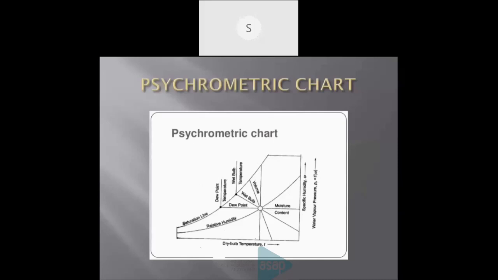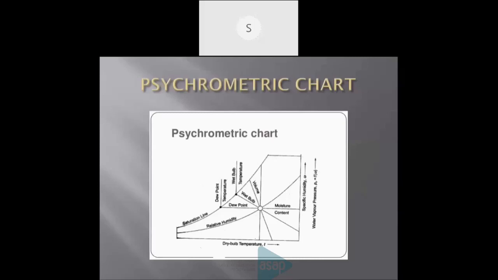Some more lines or graphs are there in this psychrometric chart: the relative humidity line, dew point line, wet bulb temperature line, specific volume lines, and saturation line.